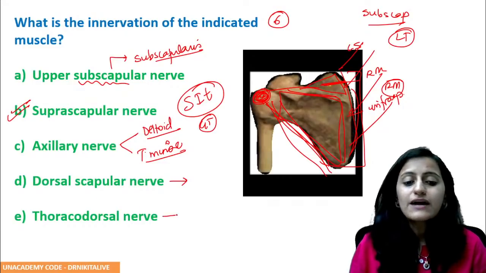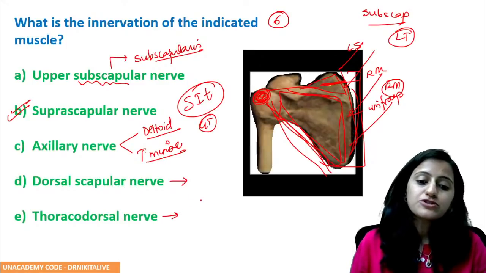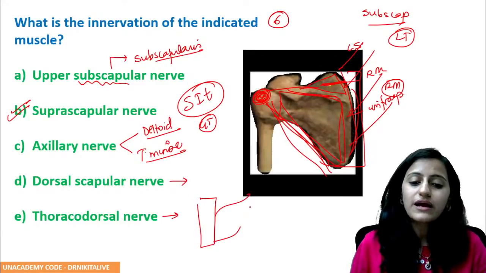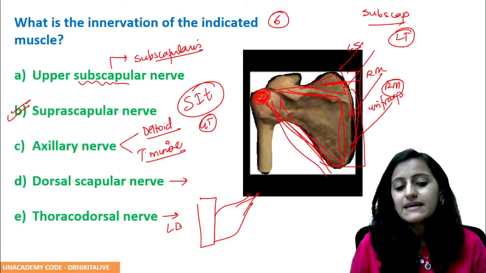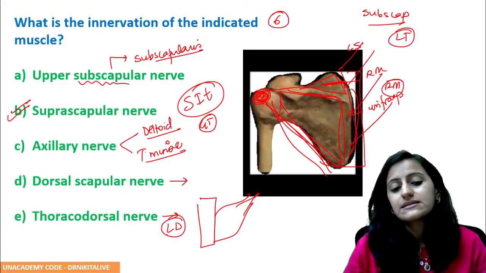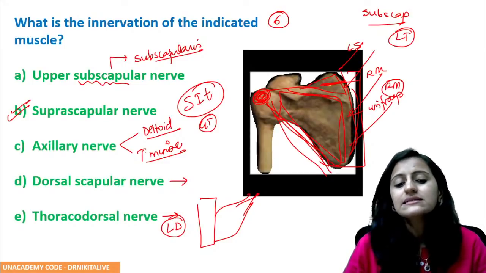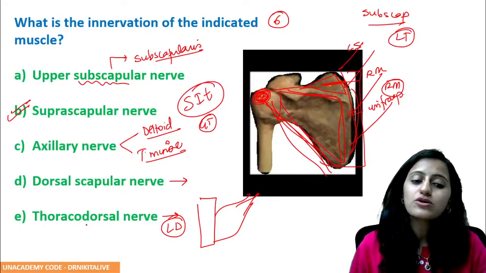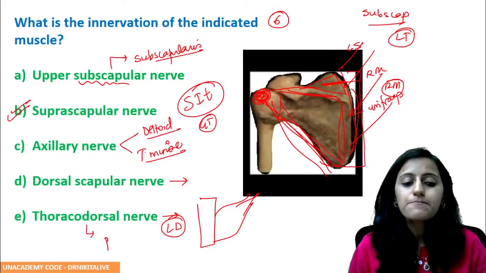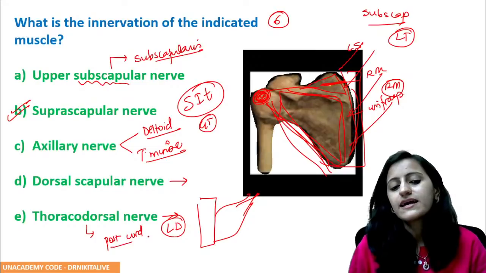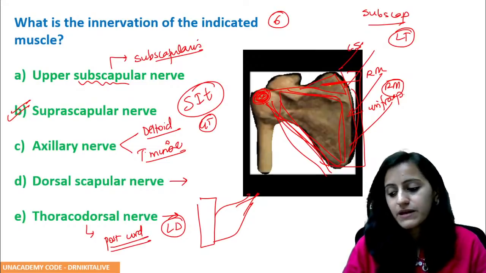Occipital. Thoracodorsal nerve supplies, so you have the thorax and the thoracodorsal nerve. It supplies latissimus dorsi, right? The latissimus dorsi muscle, thoracodorsal nerve. From where does it come? From the posterior cord, right? It comes from the posterior cord of brachial plexus.